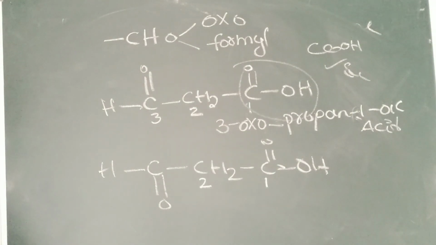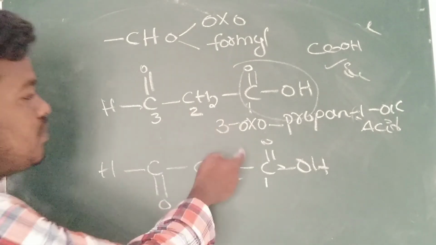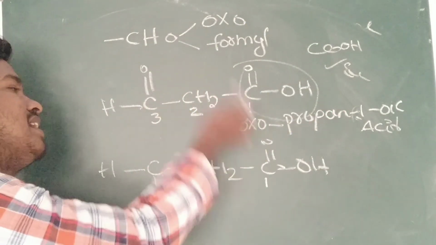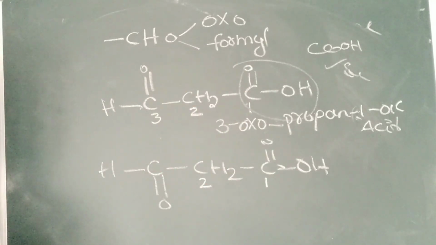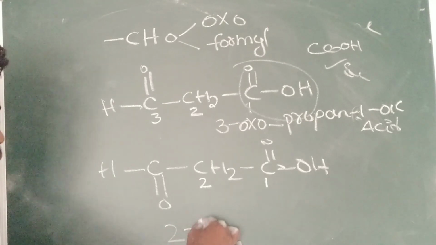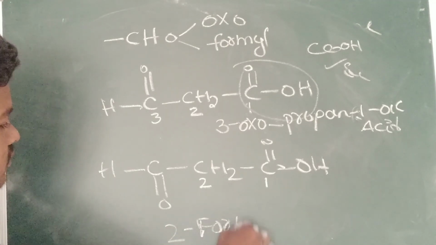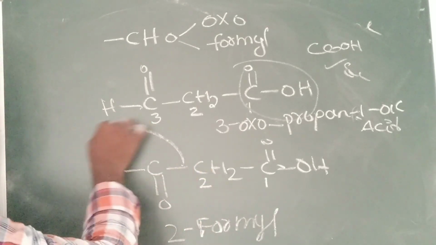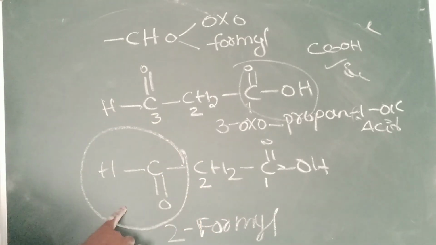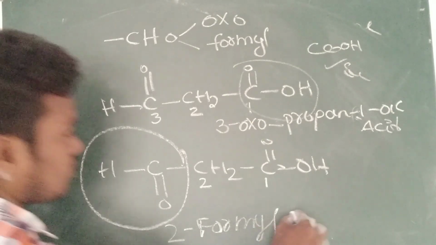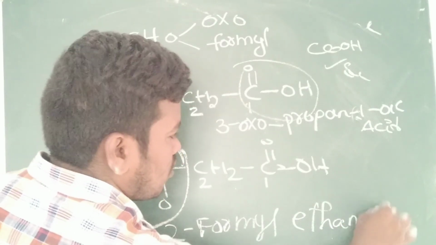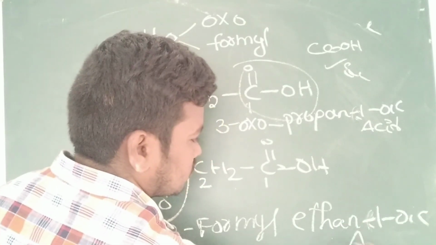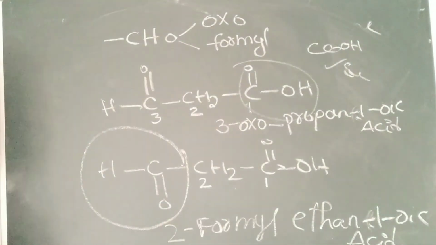You should not write formyl here. Why? Because here the aldehyde-containing carbon is already counted. If you are not counting it, then you can use formyl. So here you can use this one. Second position, formyl is presented. Second position formyl. See, here I didn't count the carbon. This one is ethane, no? Just ethane, 1-oic acid. Ethane-1-oic acid. So like this we have to work.